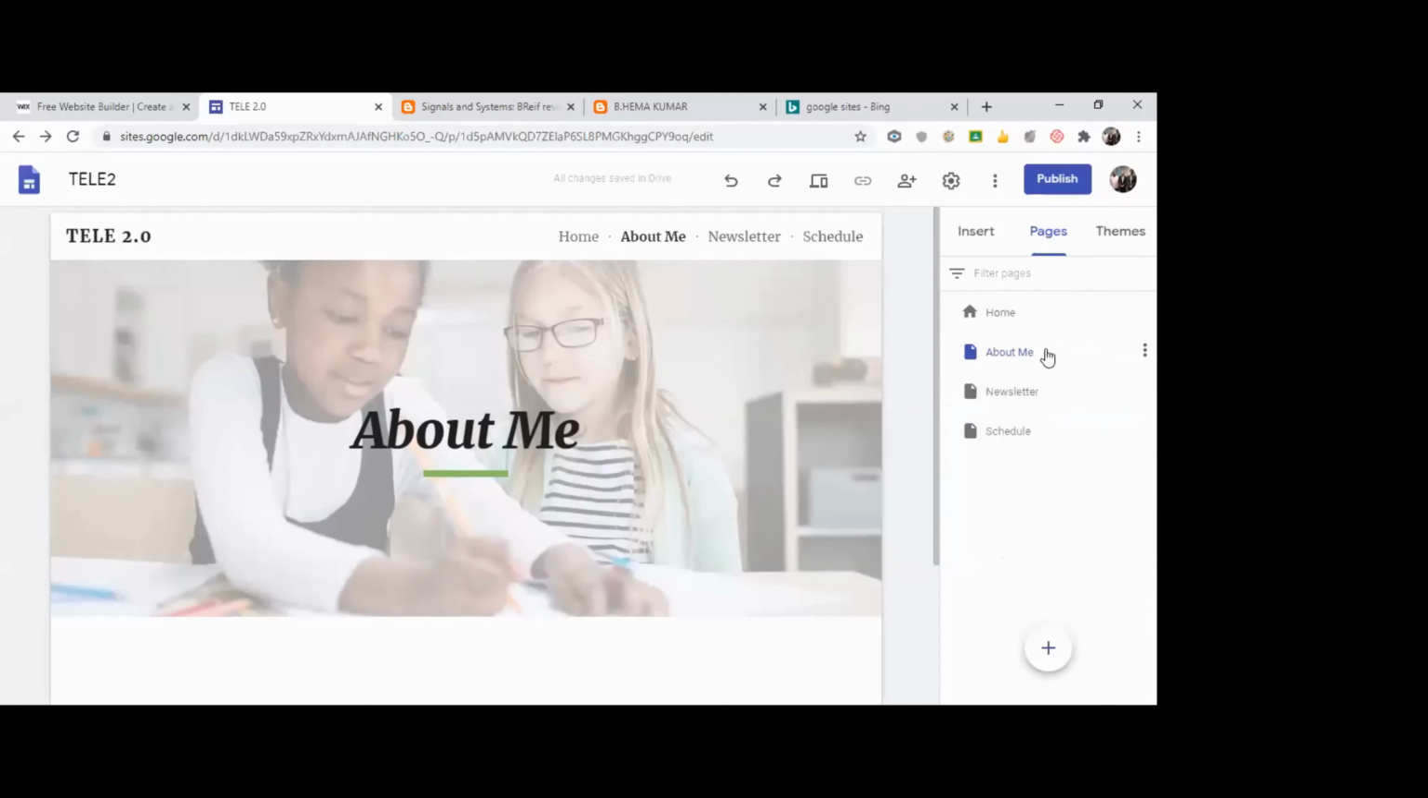Fine. So about me, you have newsletter, you have schedule. Sometimes I want this schedule under newsletter. Say I don't want it as a main tab, so I can just click it.